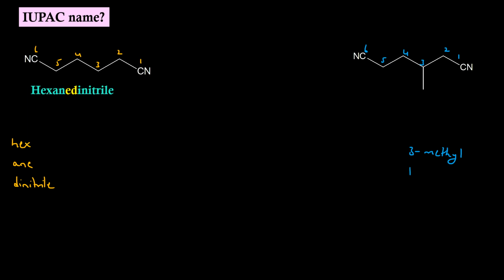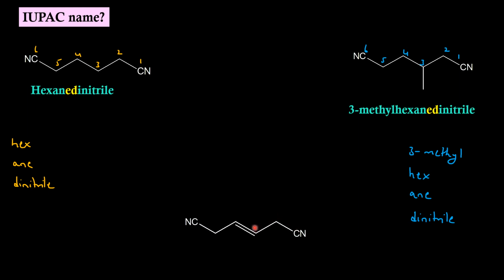Root word is hex. Primary suffix is ane. Secondary suffix is dinitrile. Since dinitrile also starts with a consonant, E of the primary suffix has to be retained. IUPAC name will be 3-methyl hexane dinitrile.